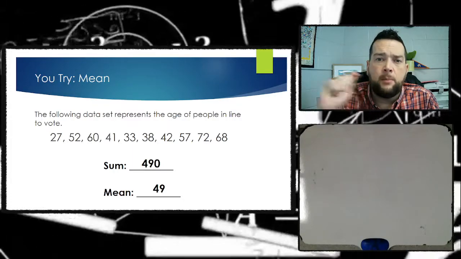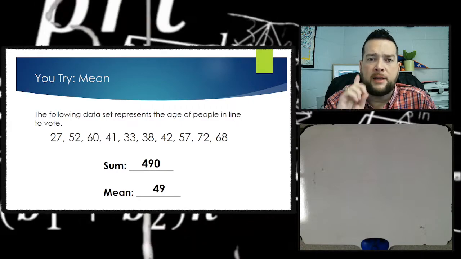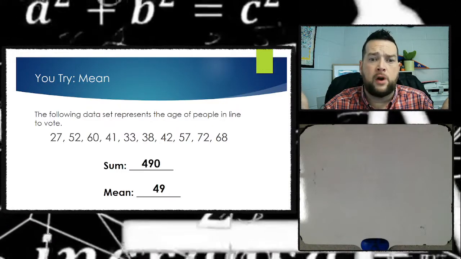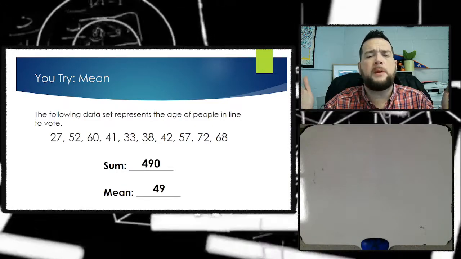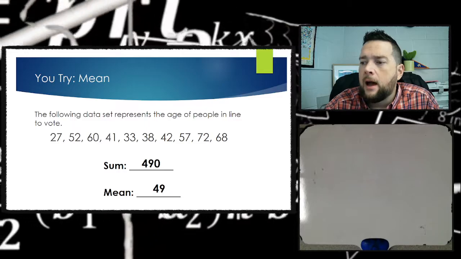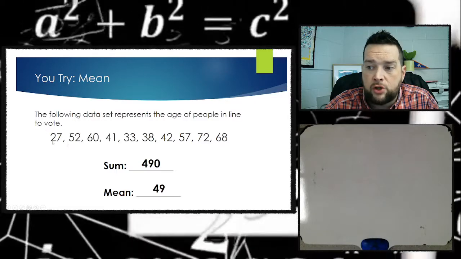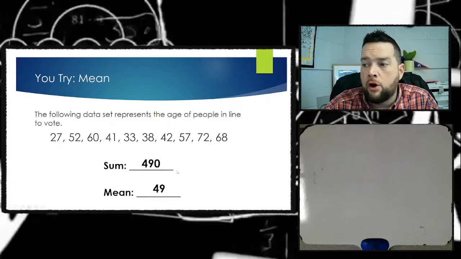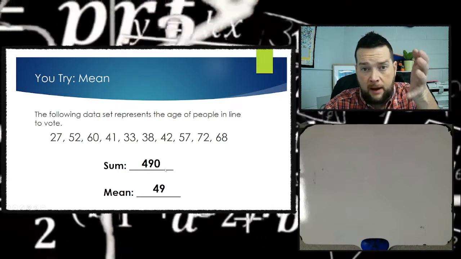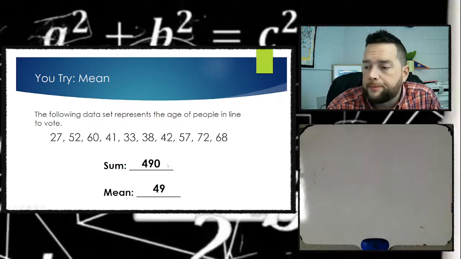All right. Of these people standing in line, the typical person is about 49 years old. That's one way to describe it. If we equally distribute all their ages, that doesn't mean that everybody's 49. It doesn't mean that even one person's 49. It just means that's the measure of central tendency. That's what's typical for this group, right? And then you can compare the rest of the ages relative to that. This person that's 27 years old is quite a bit younger than the average, and this person that's 68 is quite a bit older than the average. The average, the middle, is about 49, and so the closer you get to that, the closer you get to being typical.